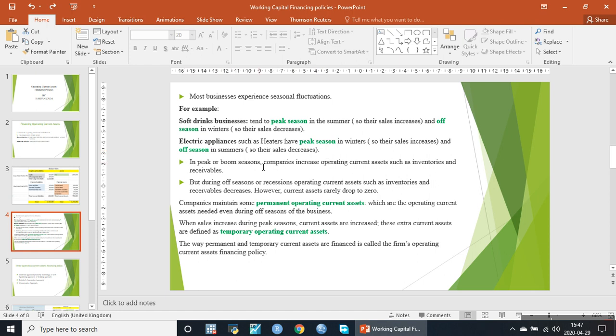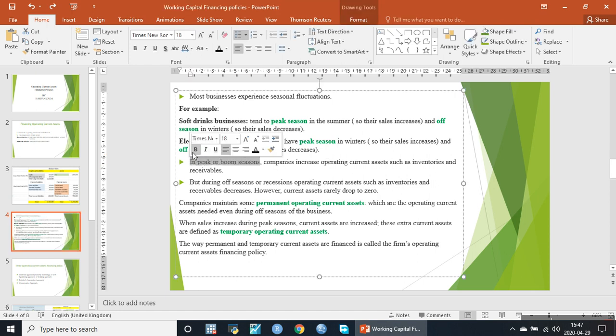In peak season or boom season, companies acquire operating current assets such as inventories and receivables. In the boom season, every organization increases its current assets because every organization needs more and more inventories, so their receivables also increase. But during the off season or recession, the requirement for operating current assets such as inventories or receivables decreases. However, current assets never really drop to zero.